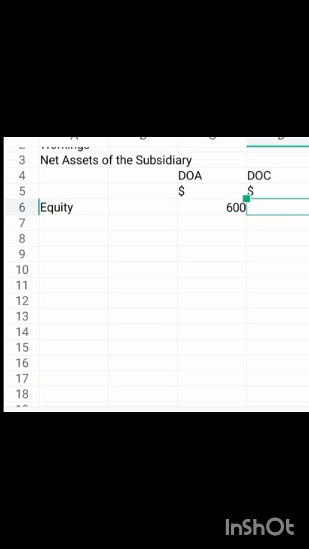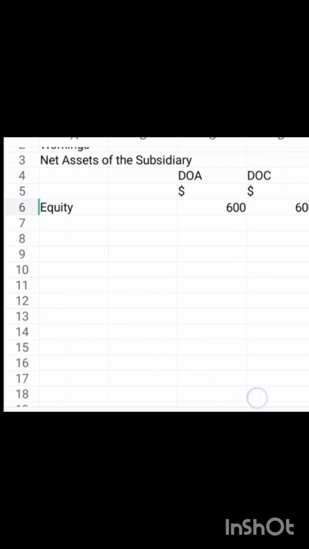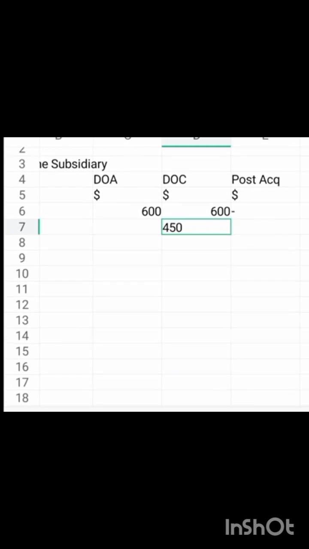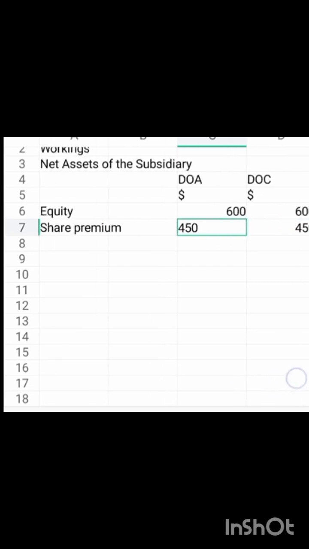At the date of consolidation, it should also be 600 because we are not given any information that it has changed. So we minus them together, DOA minus DOC, it gives us dash. Then we move to share premium. Share premium at DOA was 450, as you can see in the question. At DOC it was also 450 because we don't have any information. So this one is dash, because 450 minus 450 gives dash.